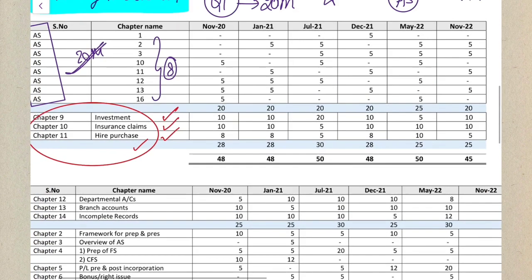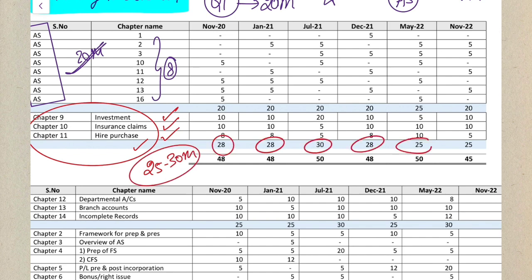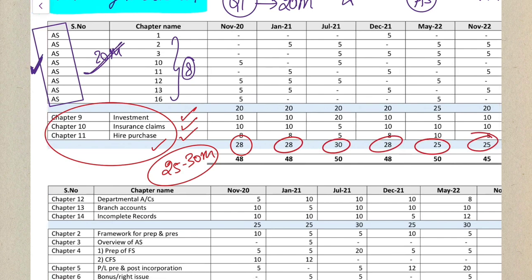So as you can see in all the past 6 attempts, even if you take the past 8 attempts, more or less the weightage is going to be the same. Okay, so a minimum of 25 to 30 marks, just these 3 chapters have been asked in the exam. If you see 28, 28, 30, 28, 25, 25. So 25 to 30 marks is the range these 3 chapters have been asked for. So this is also a must study for your examination if you want to easily pass.